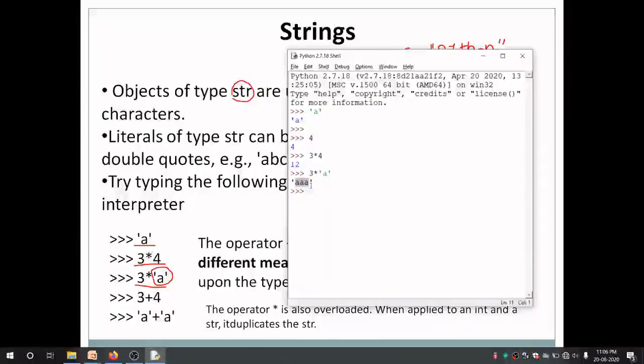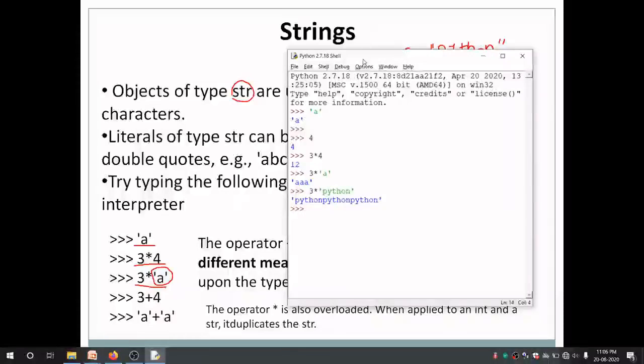It is printing A three times, which means when you multiply a string by a number, that many times that string is repeated. So here A is repeated thrice because we are multiplying it by 3. So if I say 3 into, in single quotes, Python, the output will be 3 times Python: Python, Python and Python.